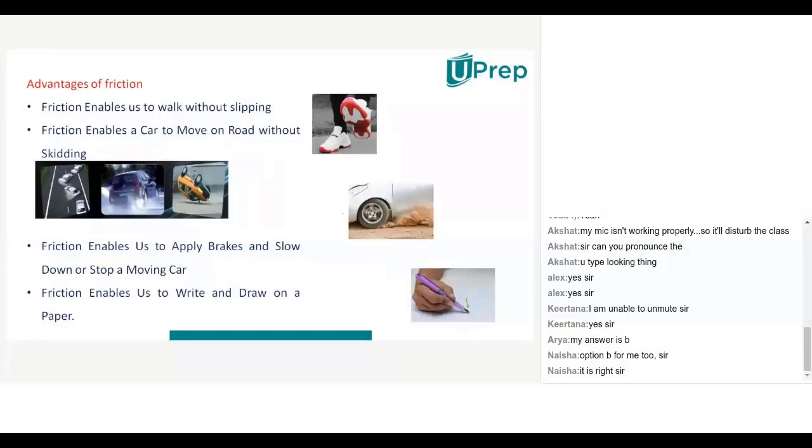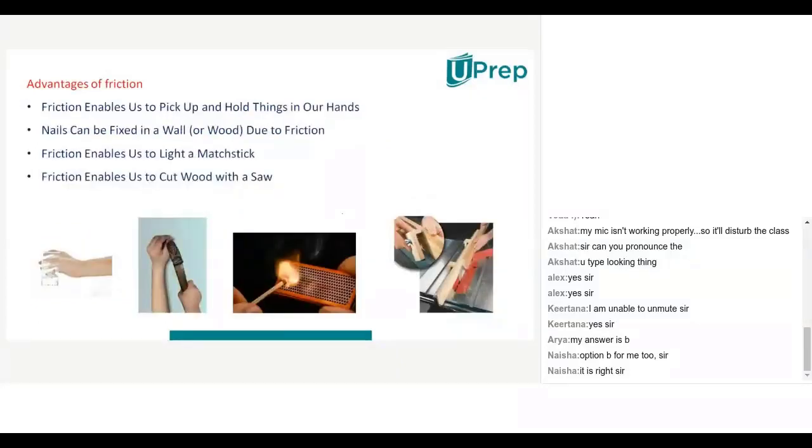So all these are what? Advantages. And without this frictional force, we can't light a matchstick also. If frictional force is not there, can you produce heat energy? Never, sir. We cannot produce heat energy.